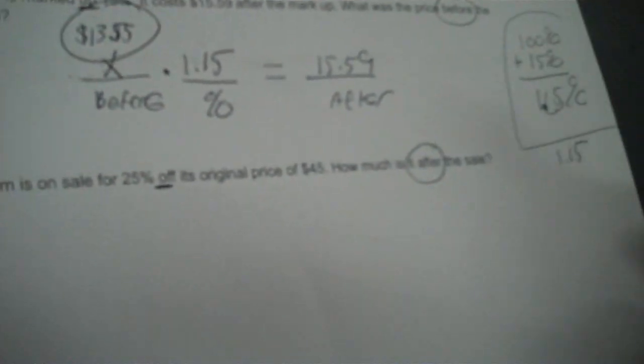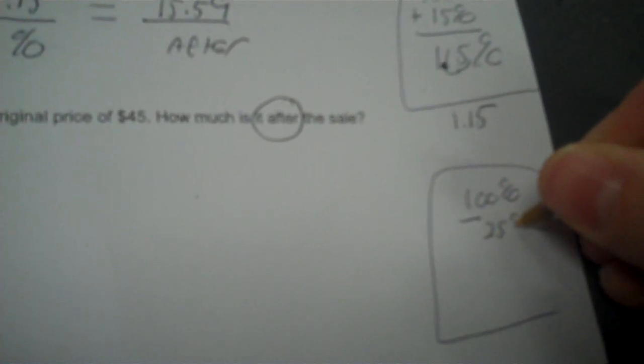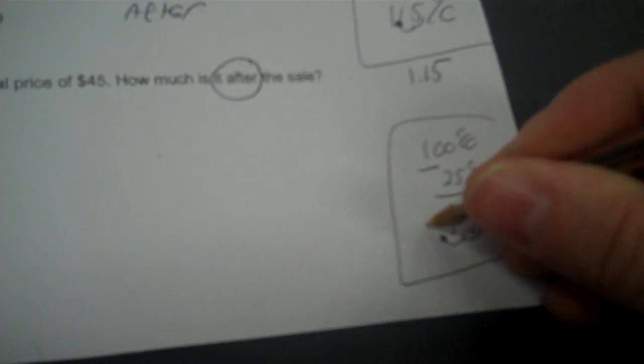Okay, an item is 25% off its original price of $45. How much is it after the sale? So again, off means a decrease. So 100% minus 25% is 75%. So you move the decimal twice to the left, put the 0, and 0.75 is my percentage factor.